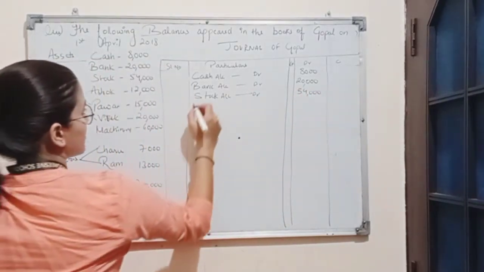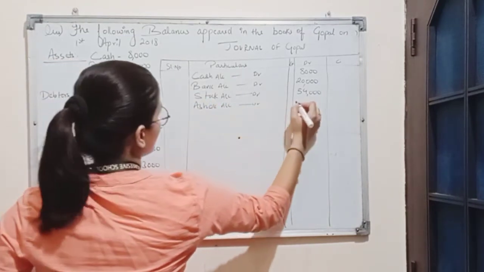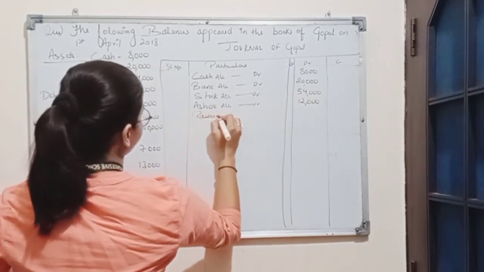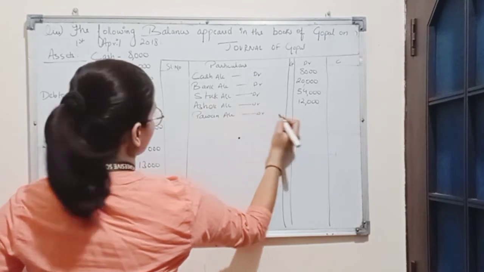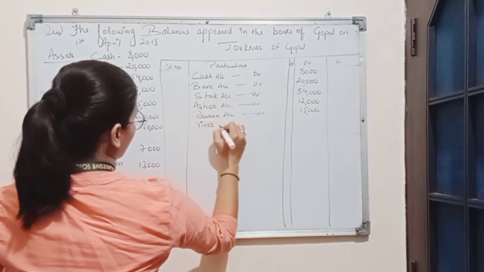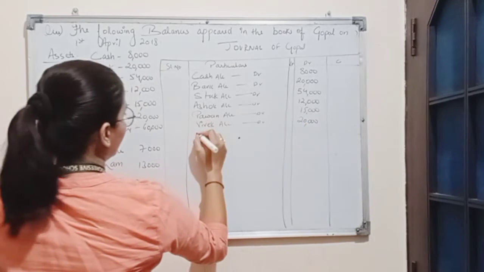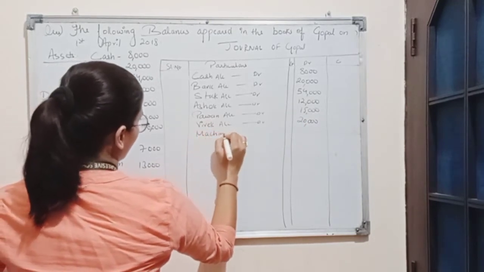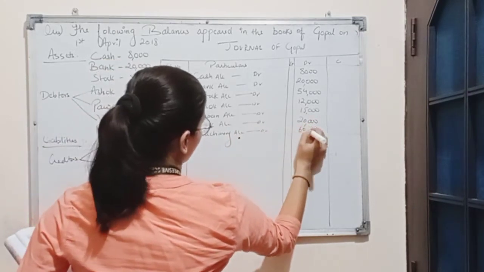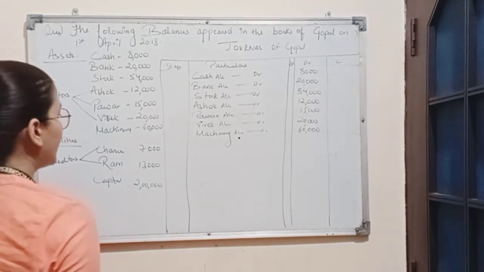Then we have debtors as Ashok 12,000, Pavan 15,000, Vivek 20,000 and machinery 60,000. So all the items of assets are debited.